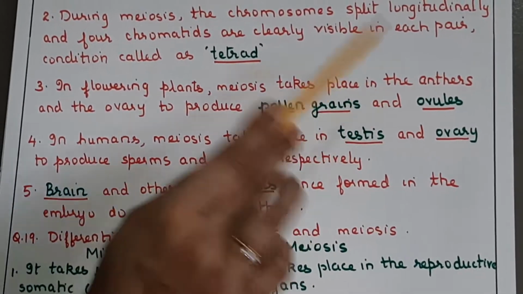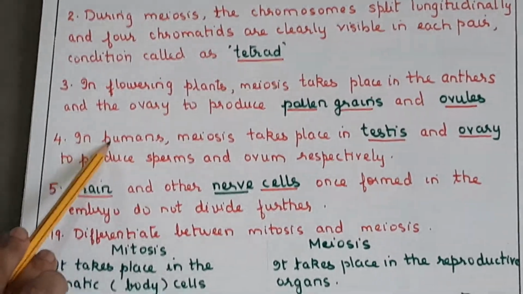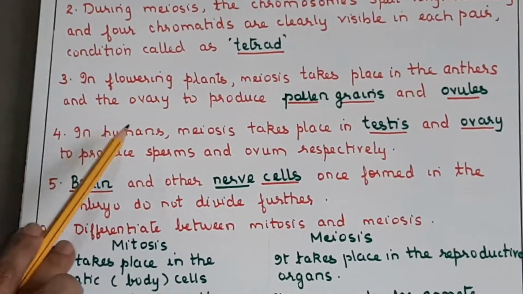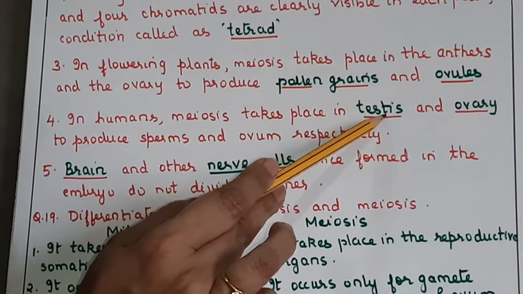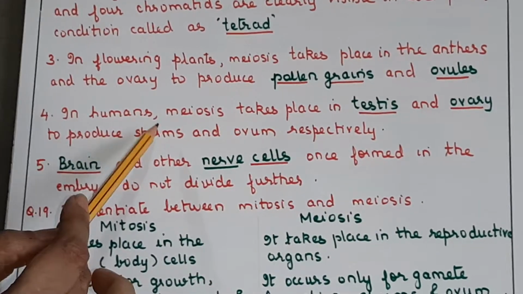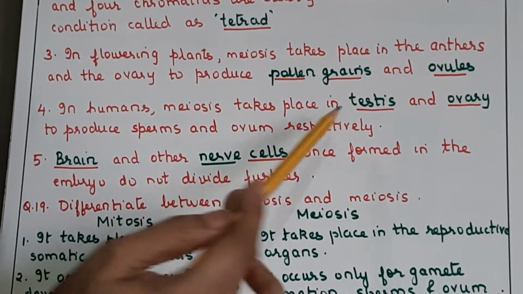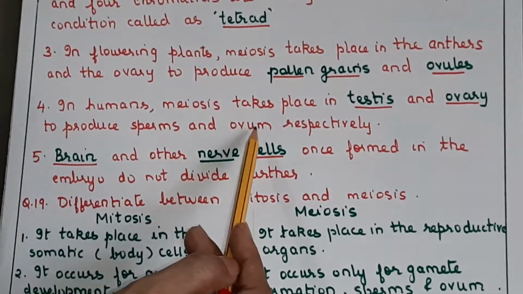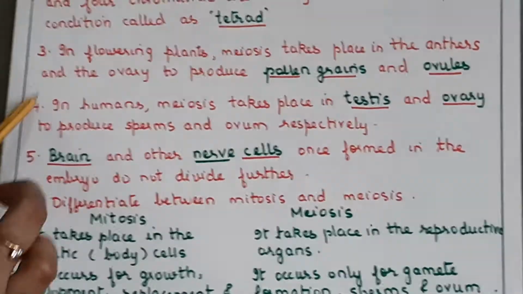So correspondingly in humans, that I have put here in the next fill in the blank, meiosis will take place in the testis and the ovary to produce sperms and ovum respectively. Now the blank can be for sperms and ovum also, but you can expect some question on this, so that's why I have put it here.